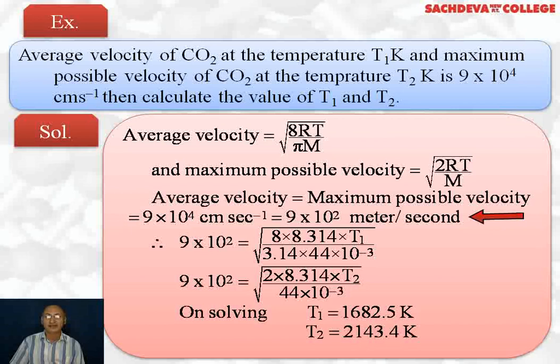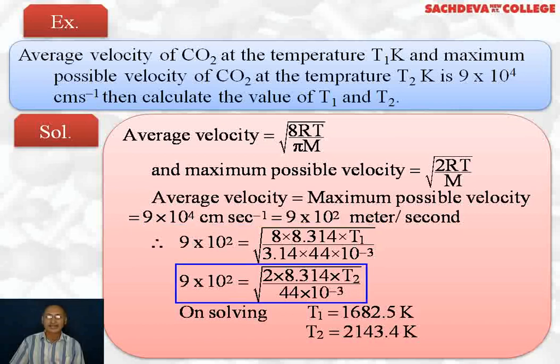If we convert into meter per second, it will be 9 into 10 to the power 2 meter per second. So 9 into 10 to the power 2 is equal to square root of 8 into 8.314 into T1 divided by 3.14 into 44 into 10 to the power minus 3. Here we have taken molecular weight in kilograms per mole; 44 into 10 to the power minus 3 is kilograms per mole for carbon dioxide.